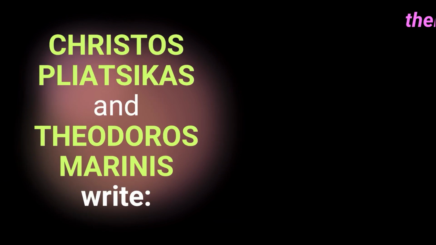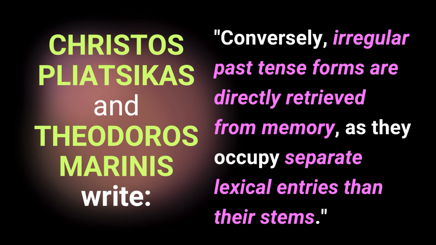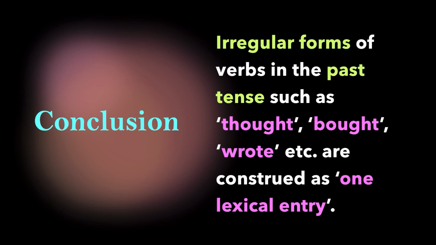They continue and they write, conversely, irregular past tense forms are directly retrieved from memory as they occupy separate lexical entries than their stems. The conclusion is that irregular forms of verbs in the past tense, such as thought, bought, wrote, etc., are construed as one lexical entry. You cannot separate them. You cannot divide them. You cannot branch it out. Therefore, you cannot say that thought and bought and wrote have two morphemes inside. They are not like this. They are taken as a single entity, a single lexical entry.